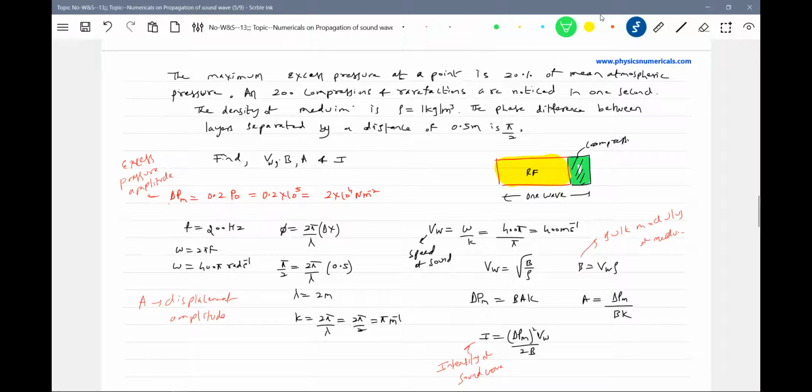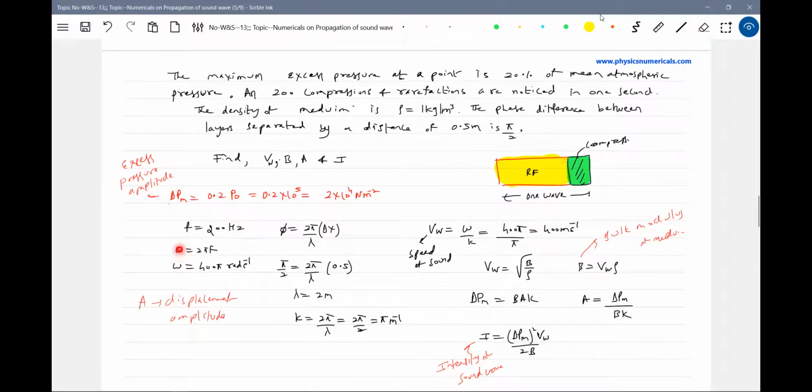So there are 200 compressions and 200 rarefactions in 1 second. So what should be the frequency of the sound wave? It should be 200.